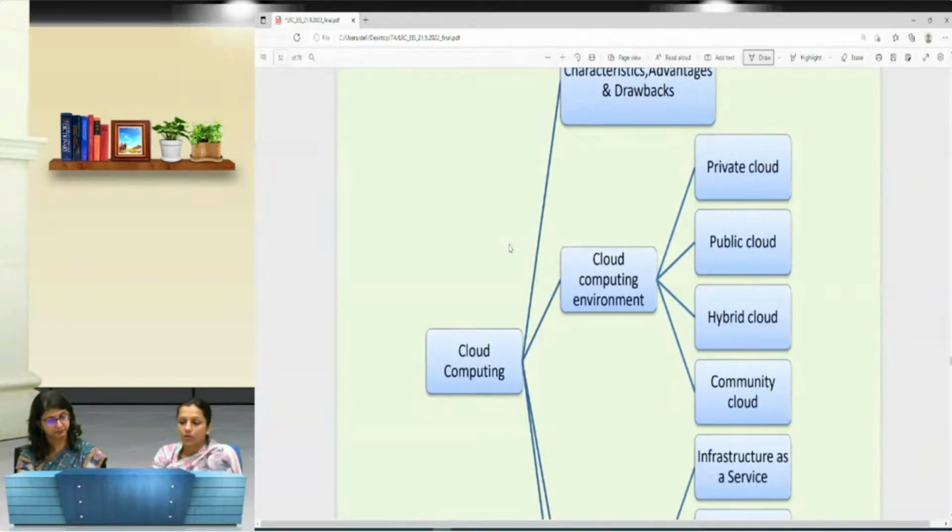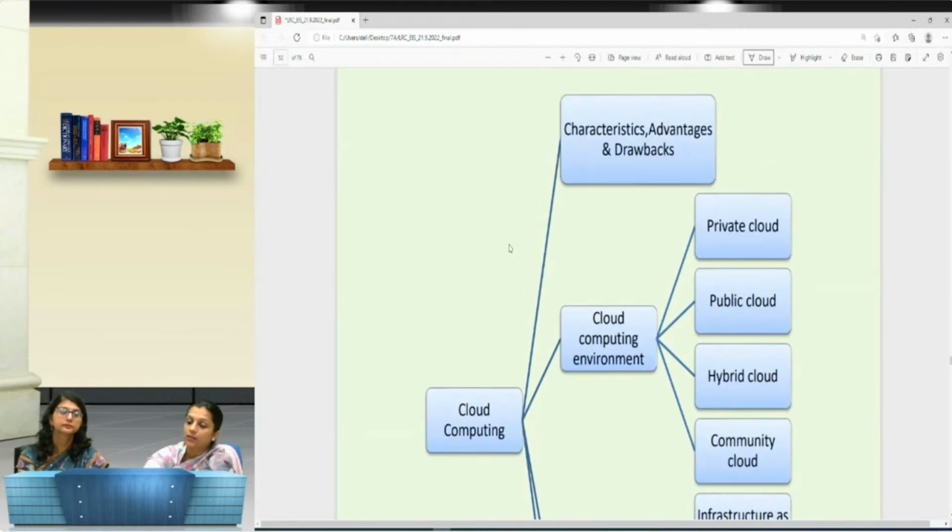So coming towards cloud computing, which is one of the emerging technologies, we have in cloud computing characteristics, advantages and drawbacks. As ma'am rightly said in the beginning, these three are different things. Characteristics are different, advantages are different, and drawbacks are different. So if the question demands the characteristics of cloud computing, we don't expect you to write only the advantages and say, okay, we have written the answer. No, it's clearly mentioned over there. You have to write about the characteristics. If a question is about advantages, then don't write the characteristics over here. And again, with the allocation of marks, it comes for 6 marks, so you accordingly have to write the answer. If it comes to 4 marks, again you have to write the answer accordingly.